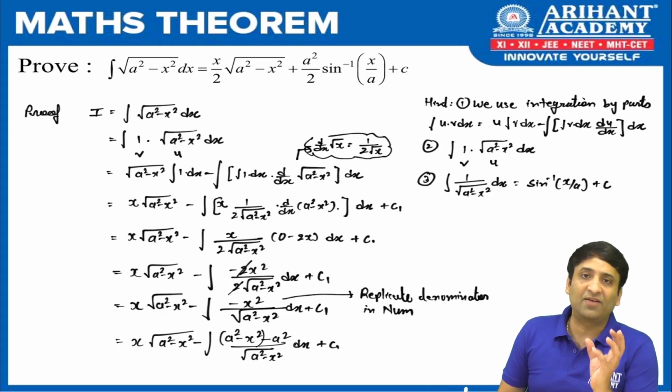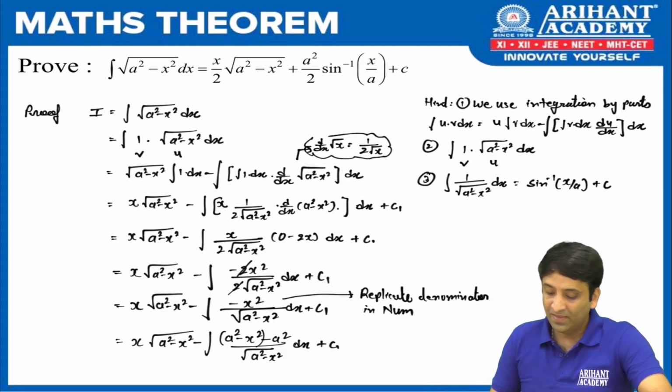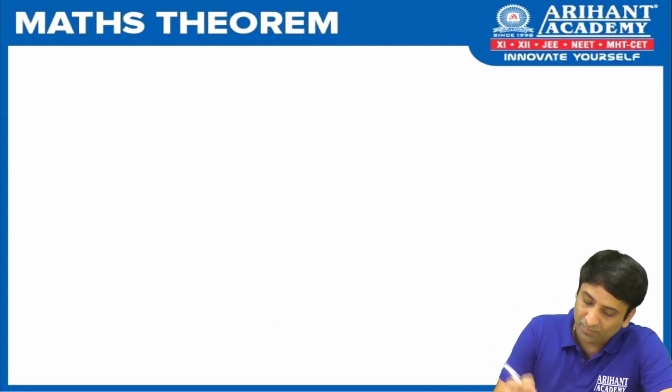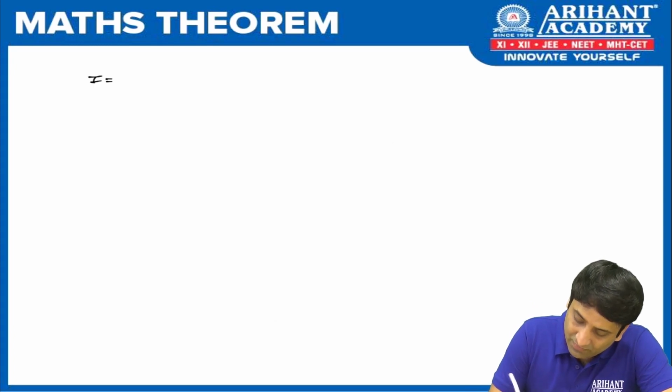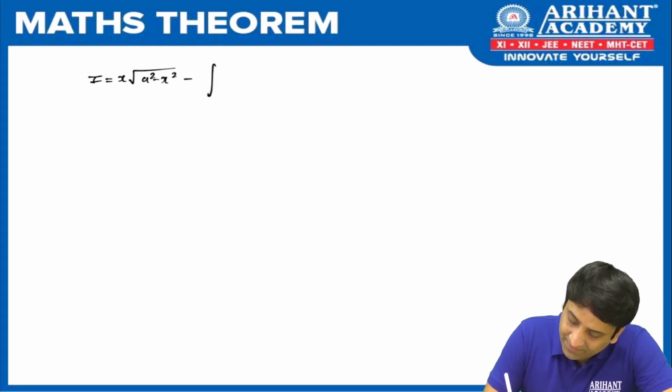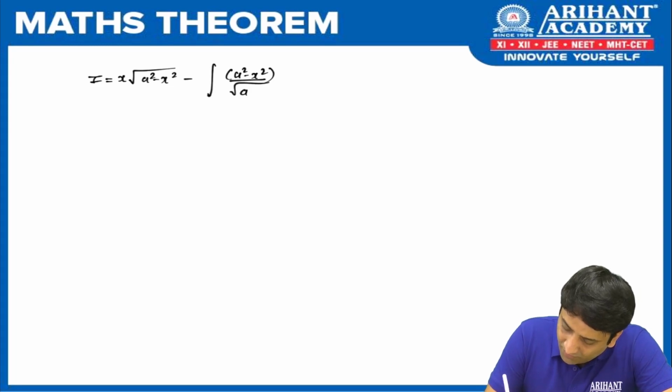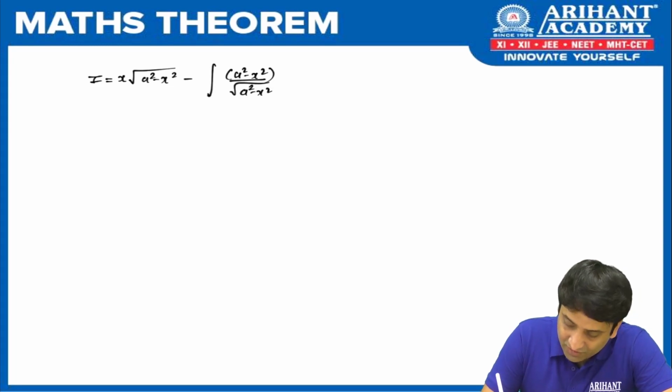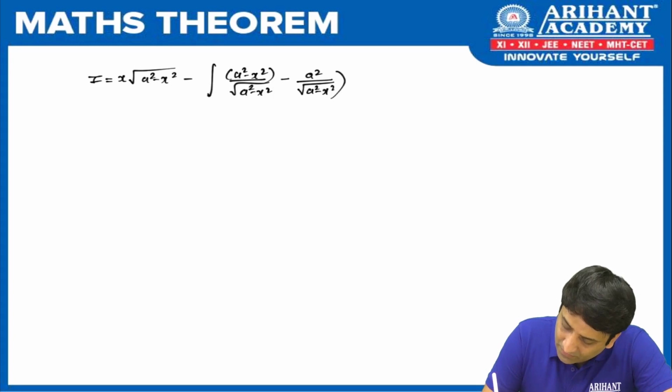Now what we do is, after replicating we separate the terms. Okay. So let us separate the denominator. So what I get is I is equal to x under root of a square minus x square minus integration of a square minus x square upon root of a square minus x square. This is the first part, and in the second part I get minus a square upon under root of a square minus x square, the whole dx plus c1.